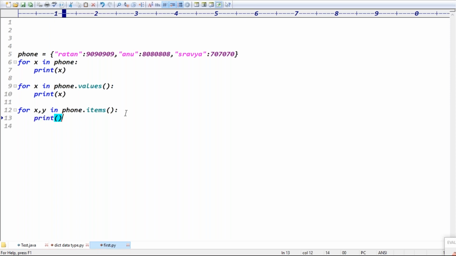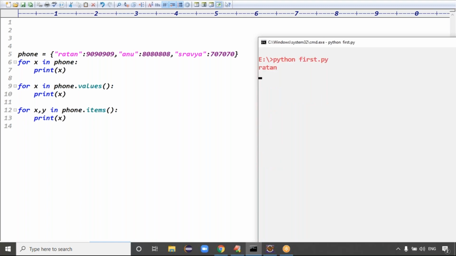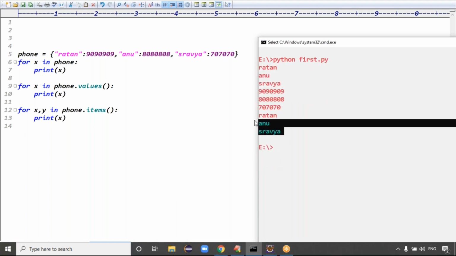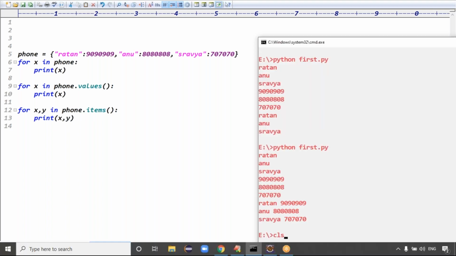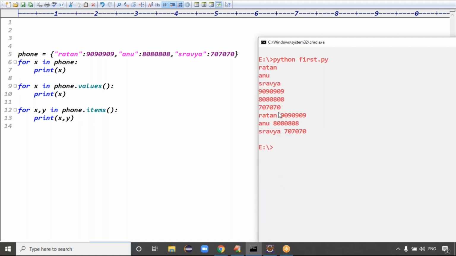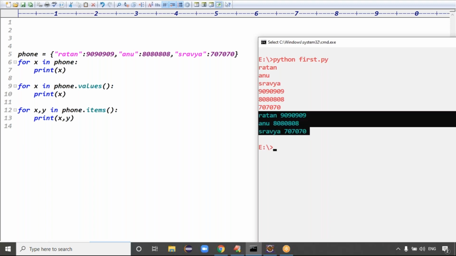If I try to print only x, what is the output? Printing x means it is printing only keys, right? I can see the output here. It's printing only keys, guys. So if you write x comma y, you get key and values. See guys, this is a key and value, key and value, key and value. Is that clear now? Both key and values, right?